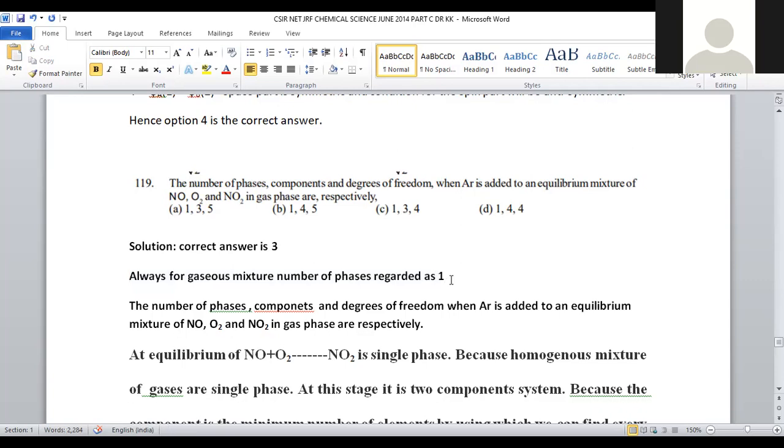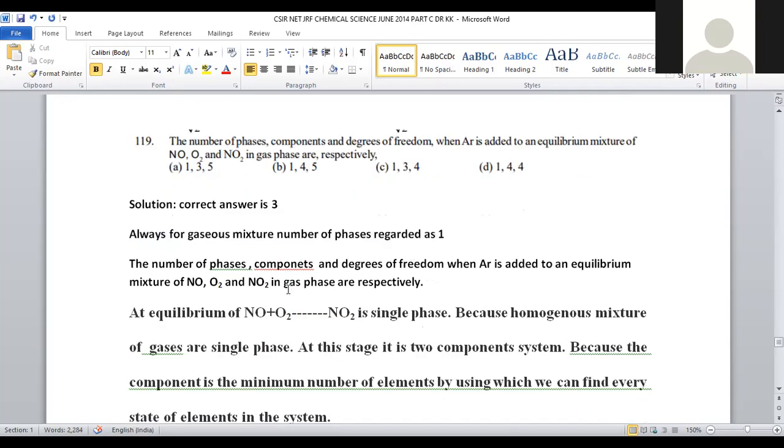That's the reason why we can't find the confined boundaries around each and every gas. But when you take oil and water in a container, it is possible to identify where water is there, where oil is there. So there is a particular boundary. You can say 2 different phases are there. Even though both are liquids, you can identify both are different phases.